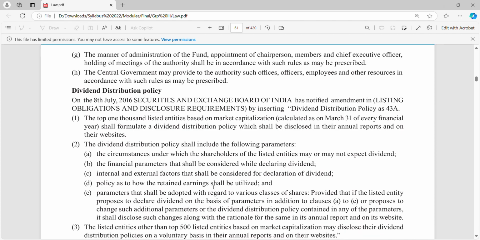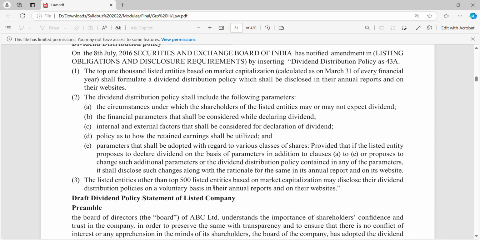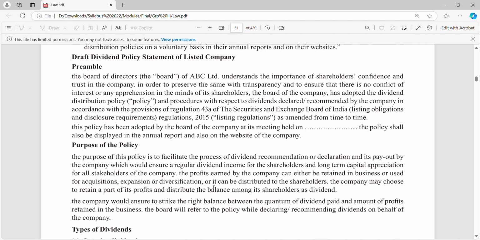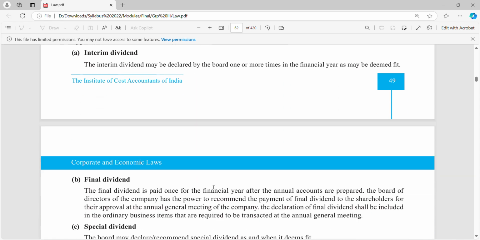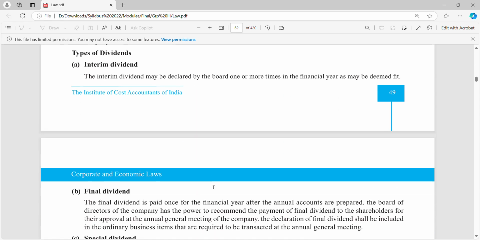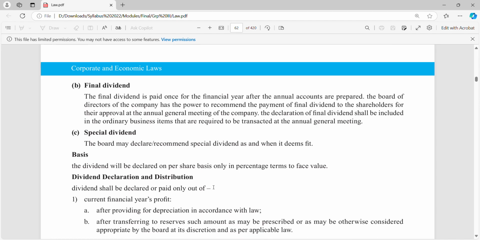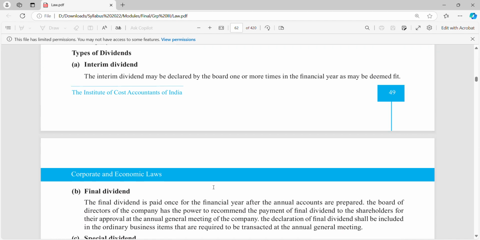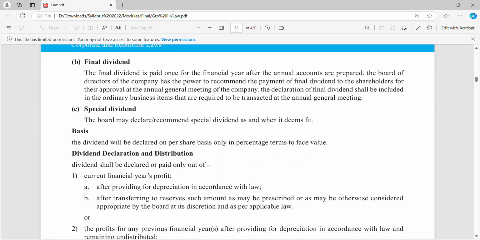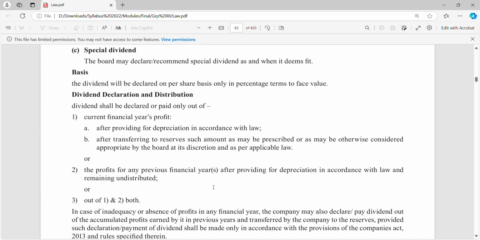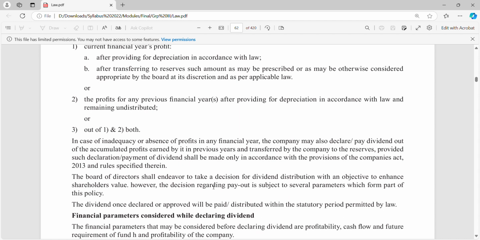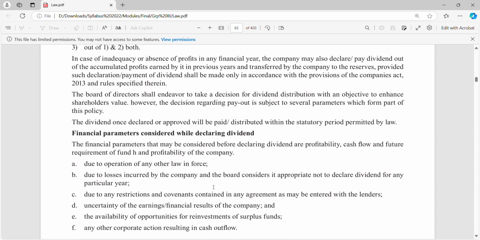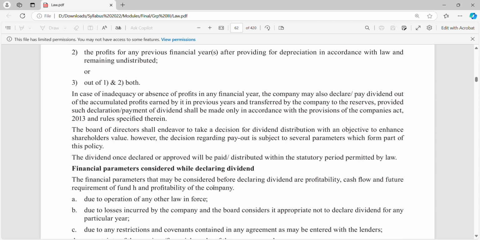Okay. Then we have dividend distribution policy. This dividend distribution policy is also simple. They have mentioned a few points here. Then types of dividends we have: interim dividend, final dividend, special dividend. The same thing we had done above also. What is interim dividend, what is final dividend, what is special dividend. You can check my previous video for interim dividend, final dividend and special dividend.